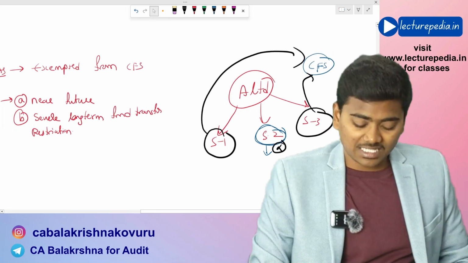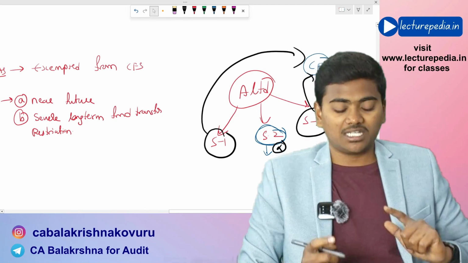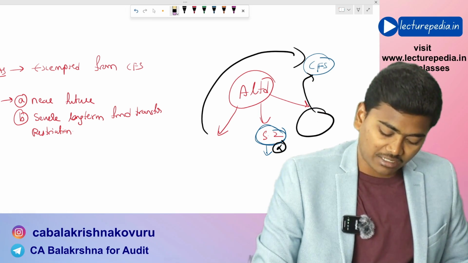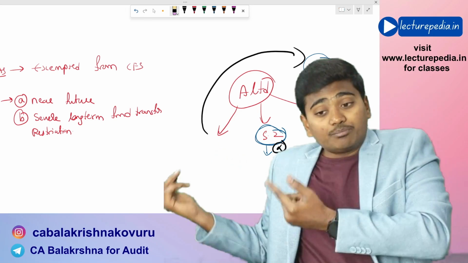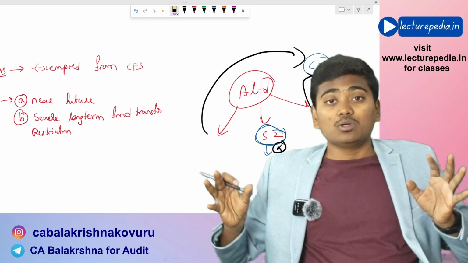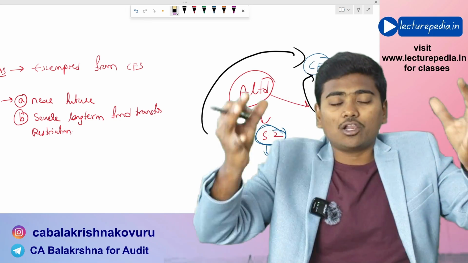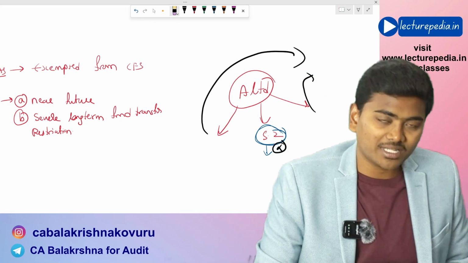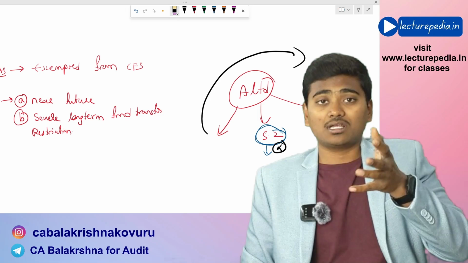Okay. If in case A Limited is having only one subsidiary, that is subsidiary 2, it is not having subsidiary 1, it is not having subsidiary 3, and the single subsidiary 2 is operating under severe long term fund transfer restriction, in that case, A Limited need not prepare consolidated financial statements. Hope you are understanding this.